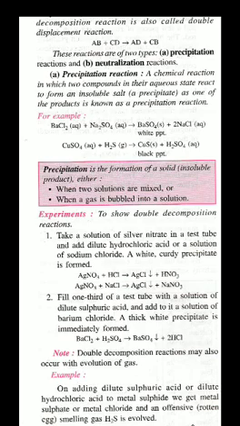But we have a white precipitate of barium sulfate. Another example is copper sulfate plus hydrogen sulfide. You get a black precipitate of copper sulfide and sulfuric acid. Precipitation is the formation of an insoluble product when two solutions are mixed, or when a gas is bubbled into the solution.